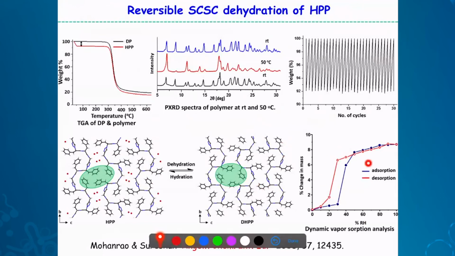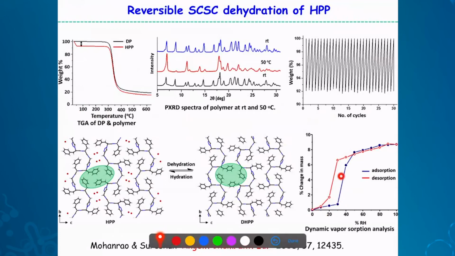And the interesting thing is that this water, this is showing the TGA, which is leaving. This water is leaving at very low temperature, less than 50 degrees centigrade. Even at room temperature, this water can be released. So that's a good thing about this particular organic material, which takes water, unlike MOFs.